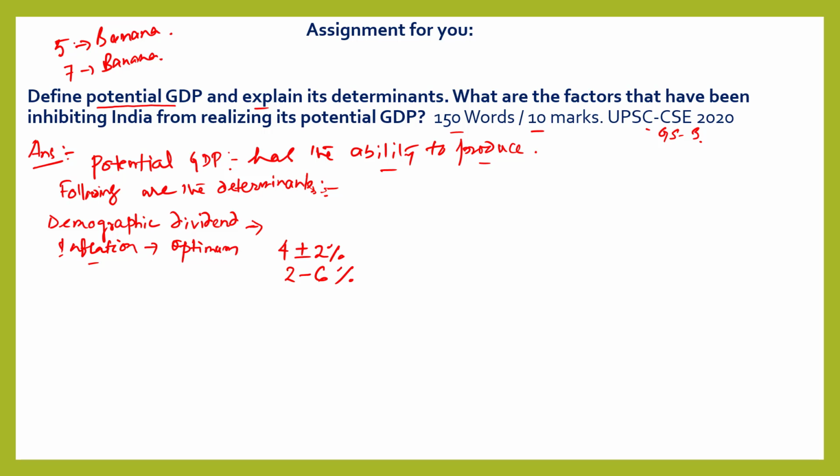So GDP increases from 5 to 7. Let me tell you one thing: what does GDP mean? GDP means the face value of all products and services within an economy. So the price of the banana increases from 5 to 7 rupees.